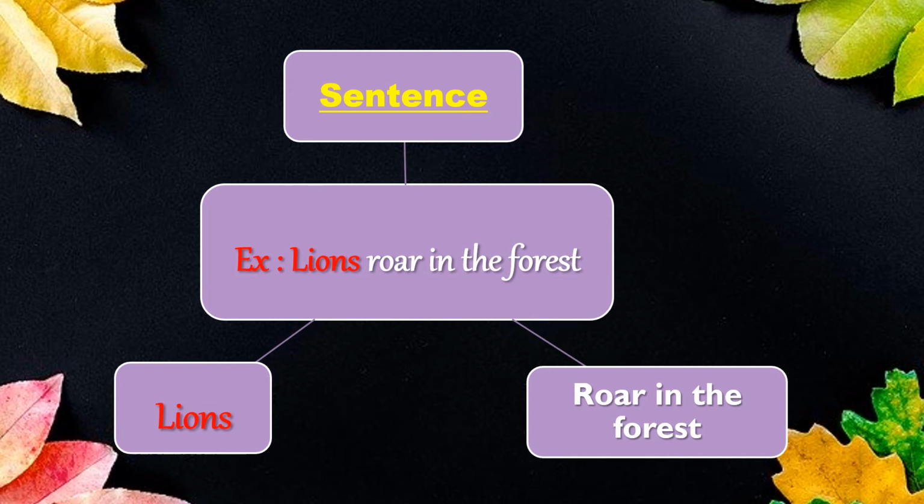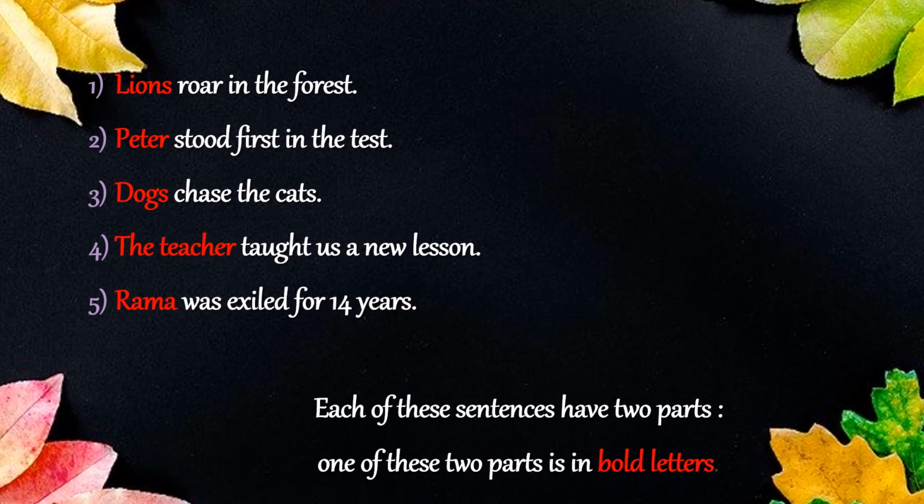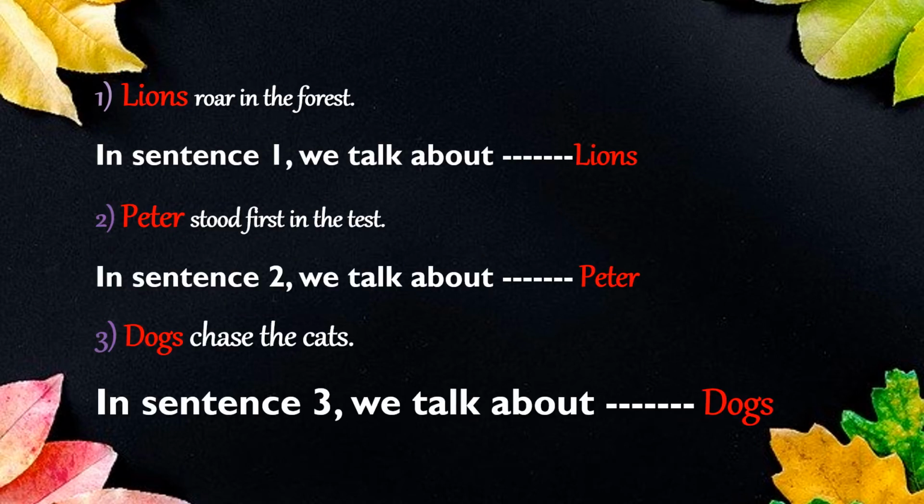Here, I have given you the first sentence in detail. Lions roar in the forest. And you can see I have divided this particular sentence into 2 parts. Lions, and the remaining part of the sentence, roar in the forest, in a separate box. In the same way, I have divided all these 5 sentences into 2 parts. So let us see each part in detail. Let us observe all these 5 sentences in detail.